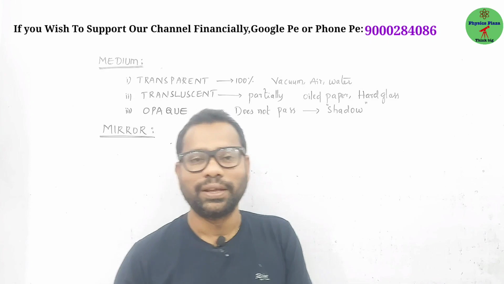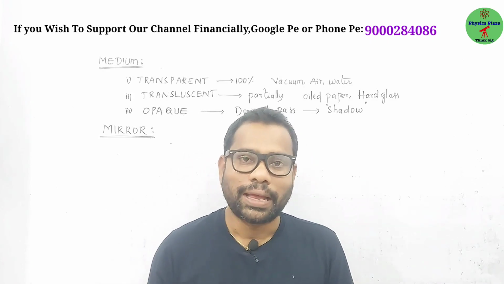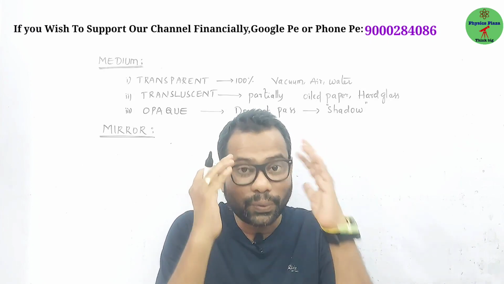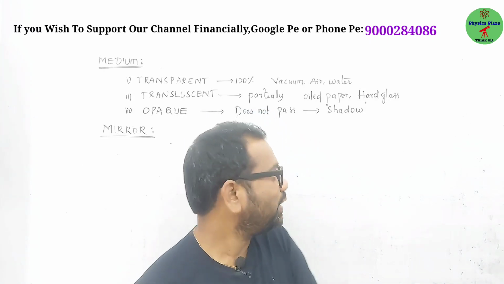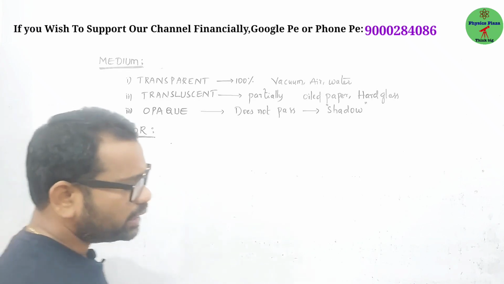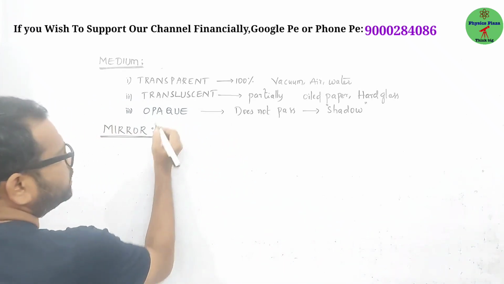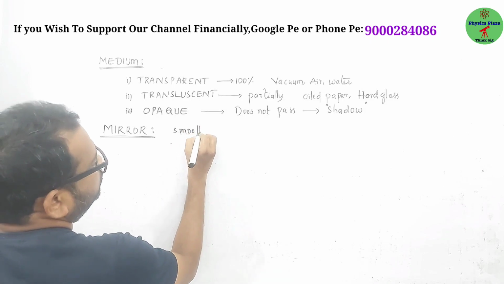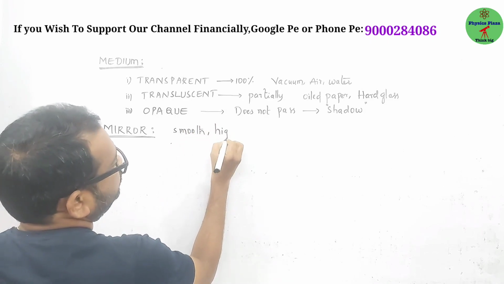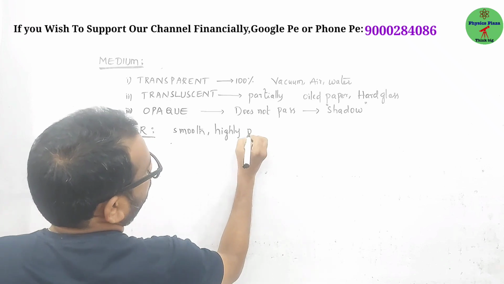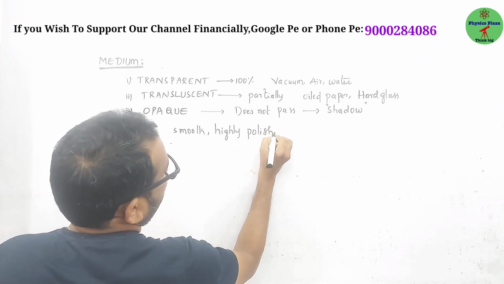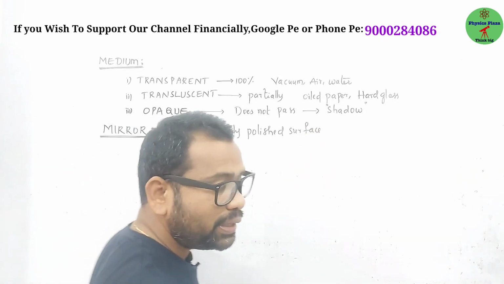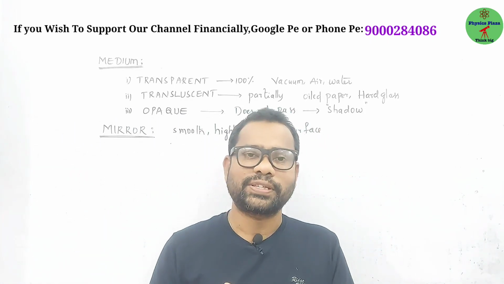We should understand that. It's not only for a physics day, children. As we are using a mirror every day, it's a minimum sense that we should know what a mirror actually is. So children, a mirror is simply a very smooth and highly polished surface. Very important: highly polished surface.